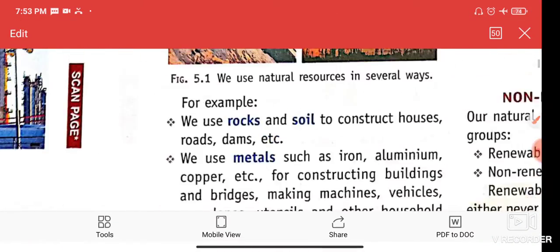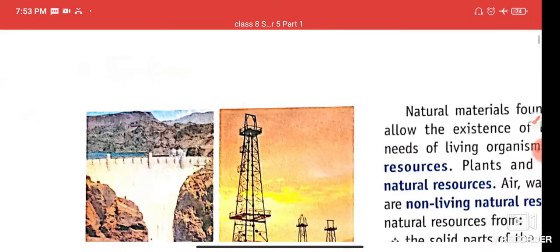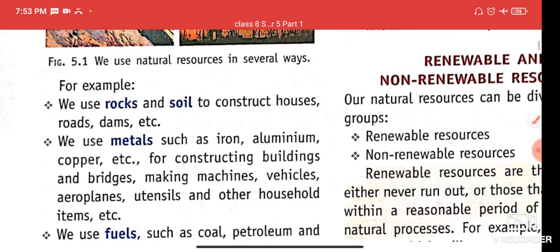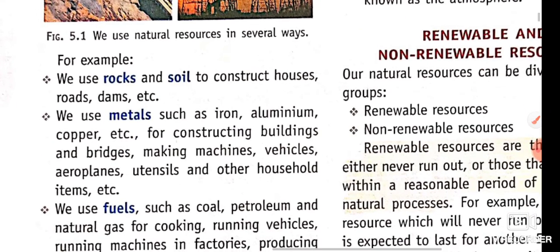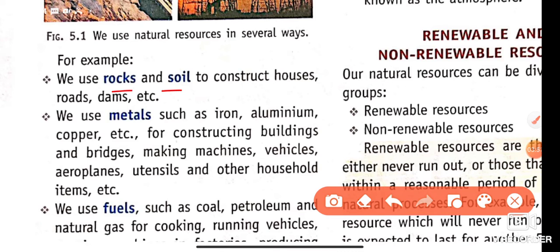So let us now discuss some more utilization. For example, beta, we use rocks and soil to construct houses, roads, dams, etc.